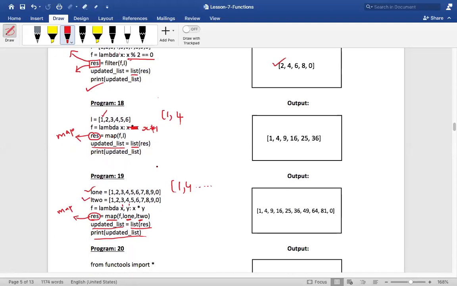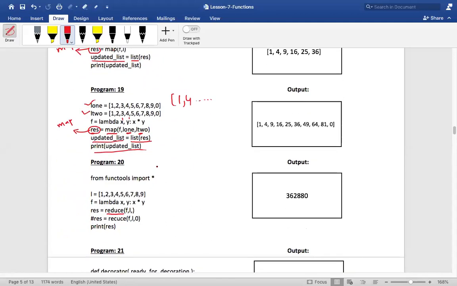Did you understand now? So you understood lambda, right? Yes, sir. I got scared. You're asking me what is the difference between map and lambda. I was a bit confused, sir.